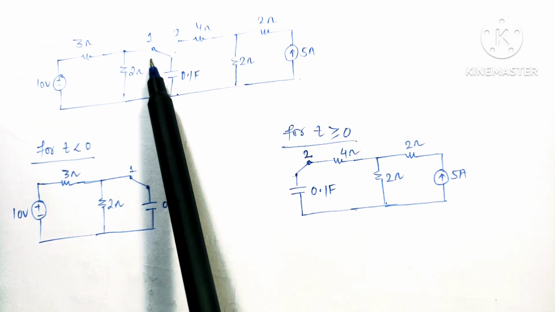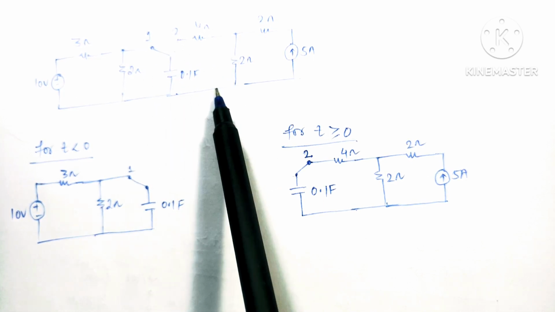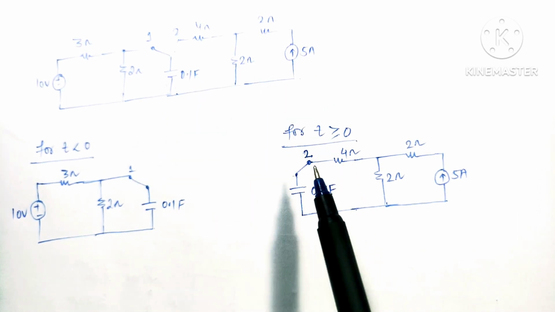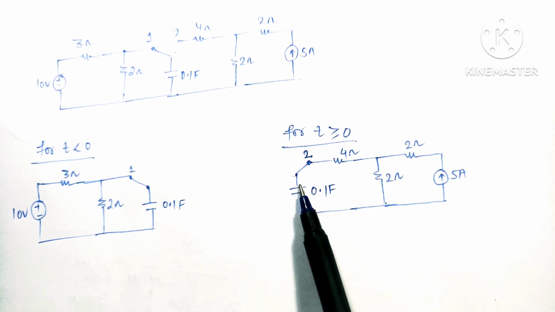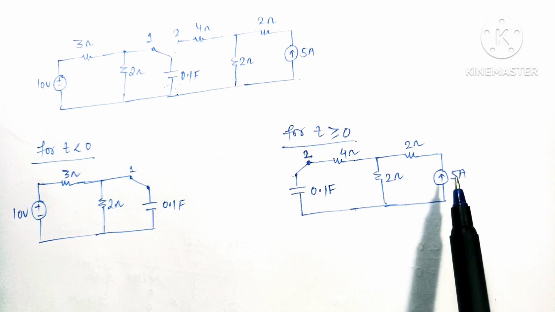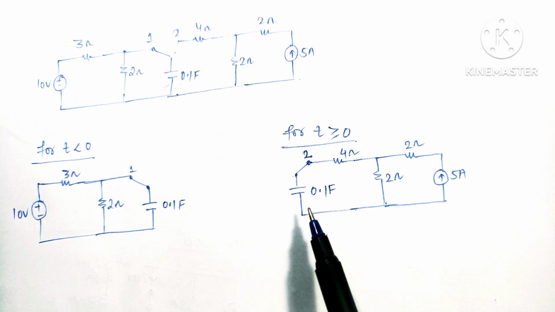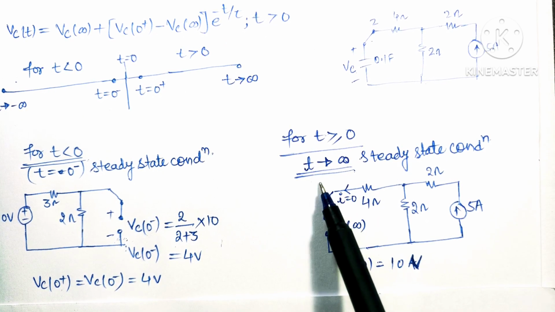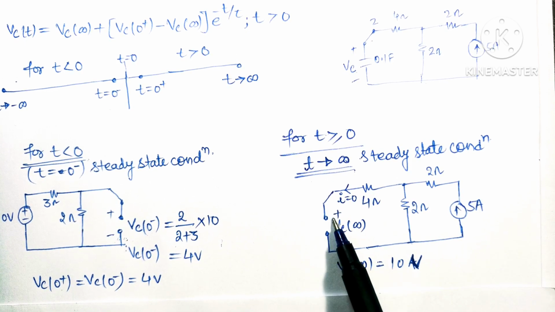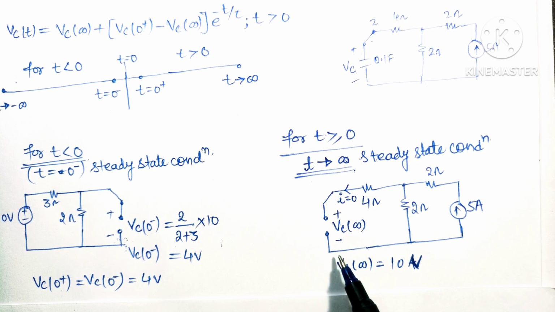When the switch is moving from position 1 to position 2, this capacitor will discharge and be charged by this 5 ampere current source. So this is the circuit for t greater than 0 second. Here we can see that this capacitor will be charged again by this 5 ampere current source, and after a long time of charging, this capacitor will come again into steady state. So it will act as an open circuit at t is equal to infinity time. So for t greater than 0 second, if we draw the circuit at t is equal to infinity time, this capacitor will be in steady state and open circuited, and the voltage across this capacitor at infinity time we have assumed as Vc infinity.